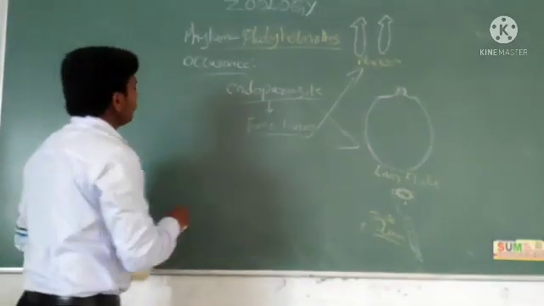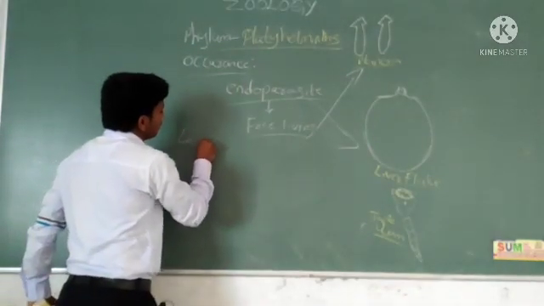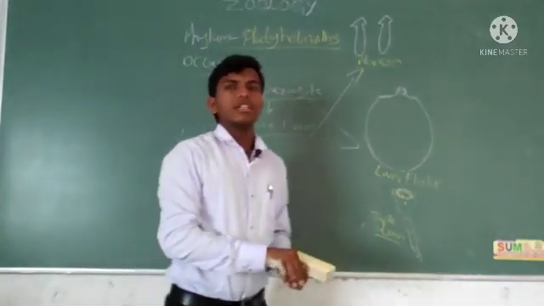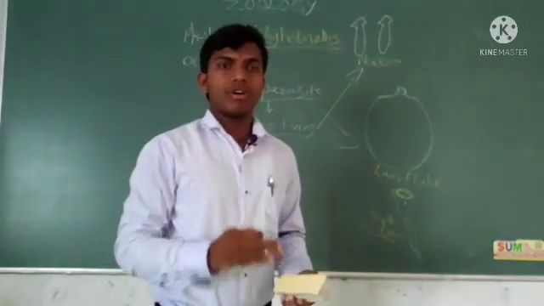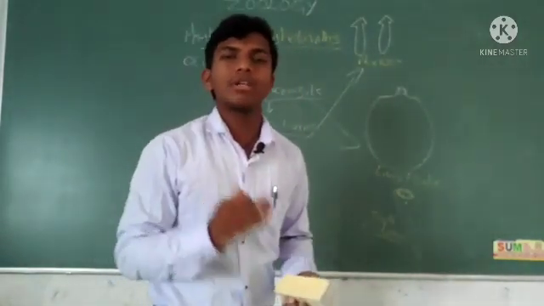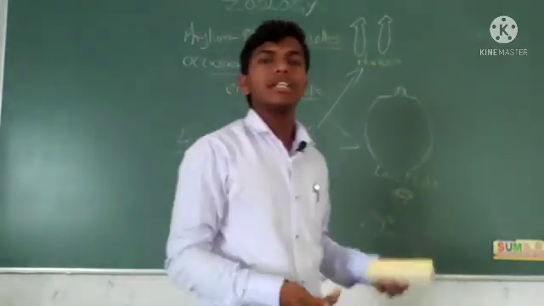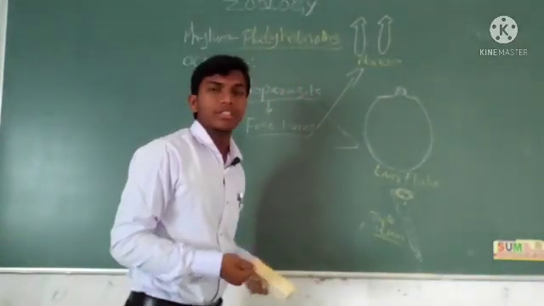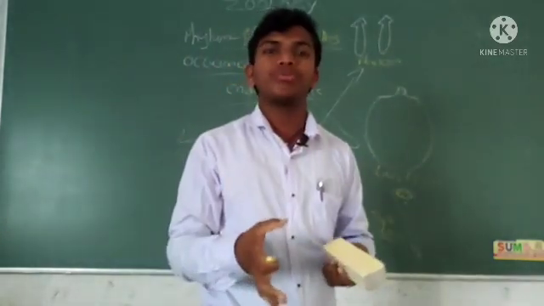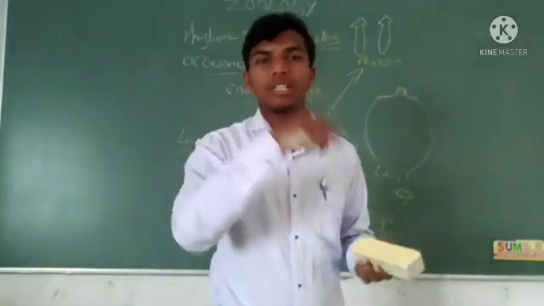Next, level of organization. Organ level of organization occurs in Platyhelminthes. Organ level of organization means a group of tissues forms an organ.